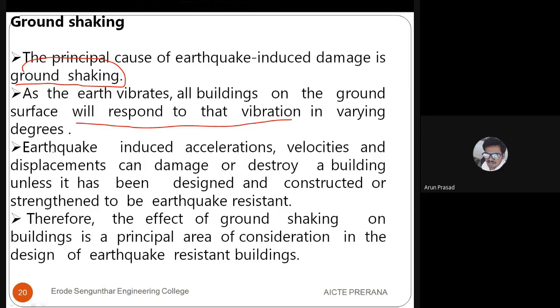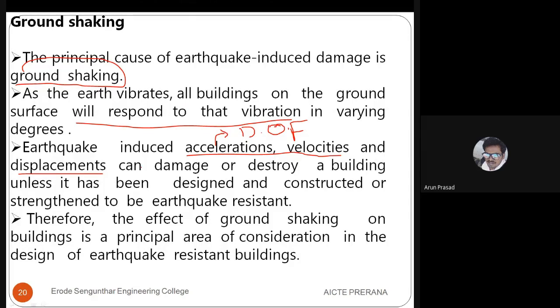Earthquake induced accelerations, velocities, and displacements. These are very important in the degrees of freedom. While we are designing earthquake structures, we will be designing for earthquake loadings.